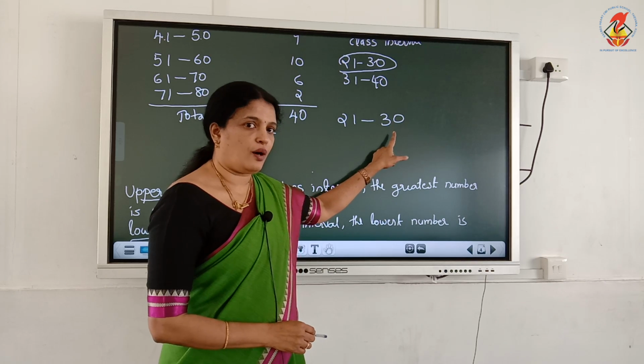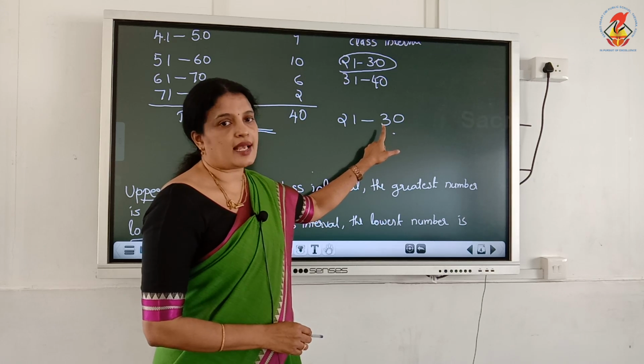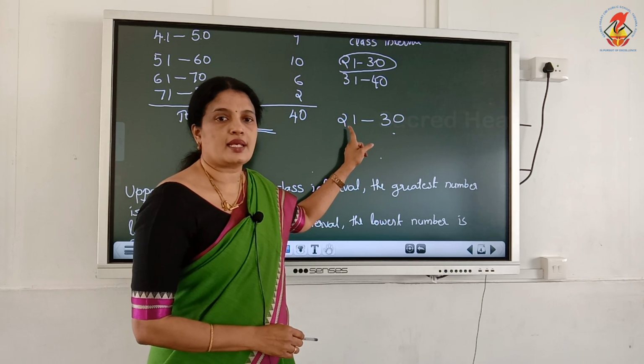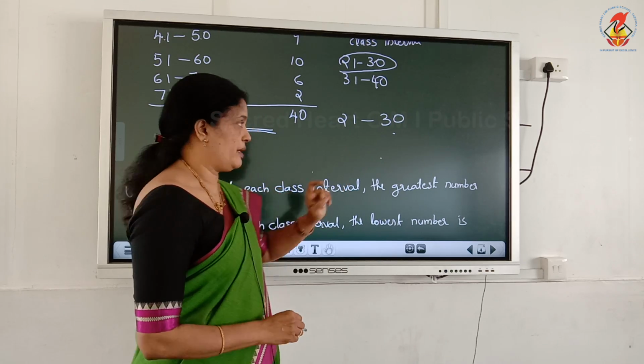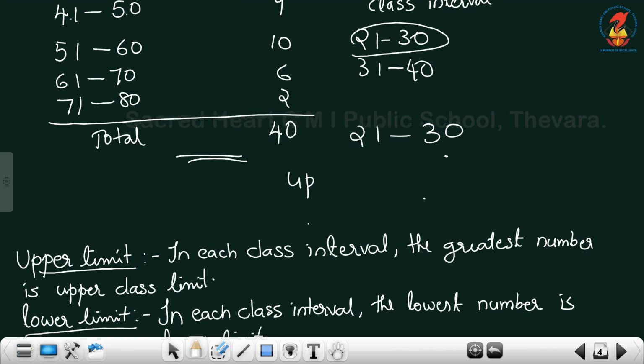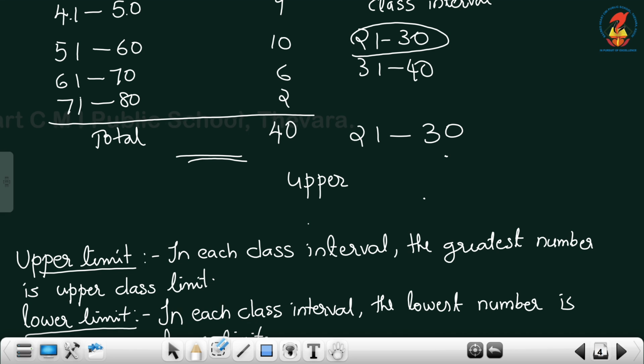What is the lower limit? Lower limit means the smallest number in this class interval. 21 is the smallest number. This is the lower class limit. Upper limit equal to 30, lower limit equal to 21.